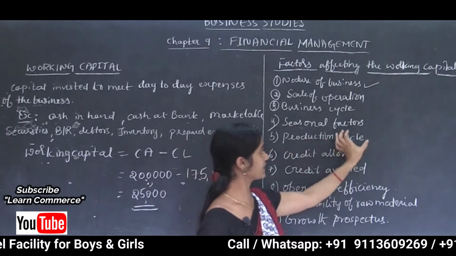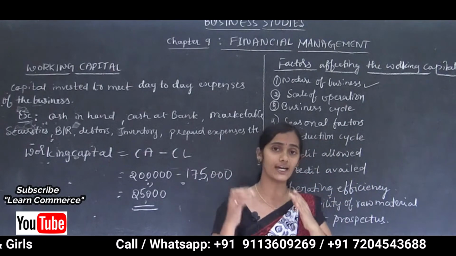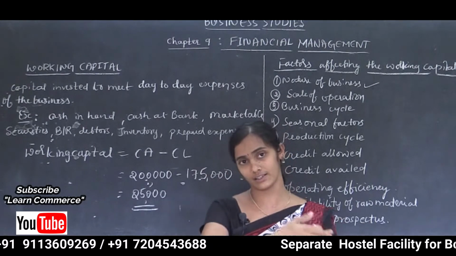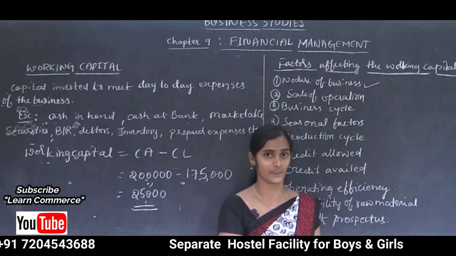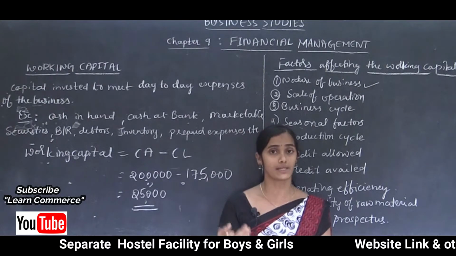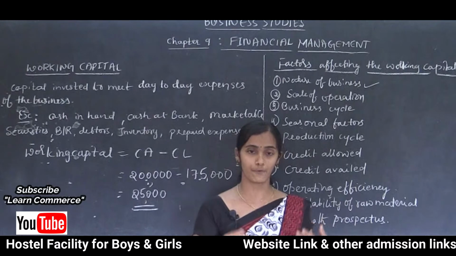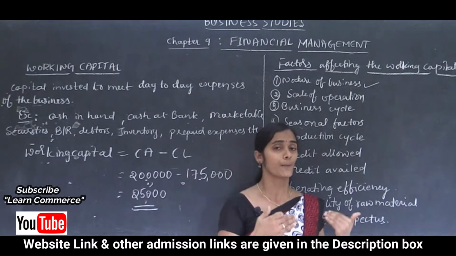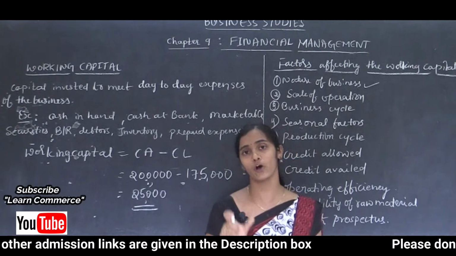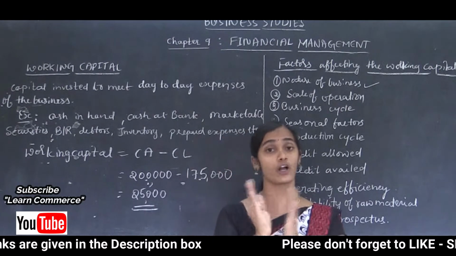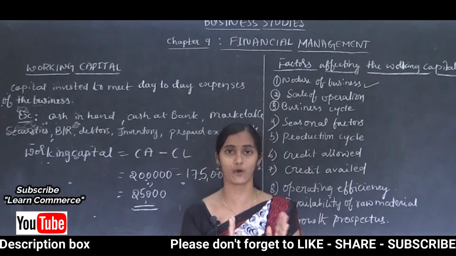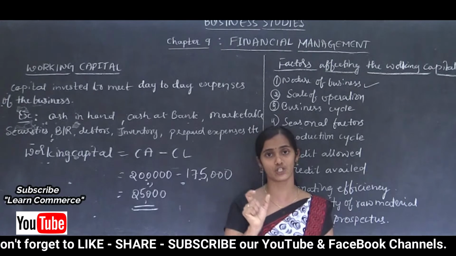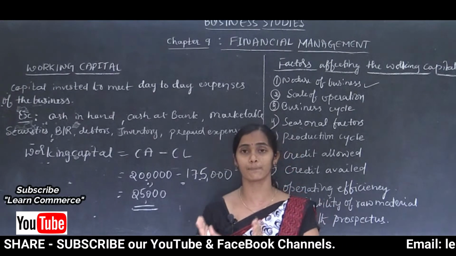So production cycle is the time span between the receipt of raw materials and the conversion of those raw materials into finished goods. Some industries produce products with a longer production cycle and some produce with a very small time span. So based on the time duration of the processing cycle,